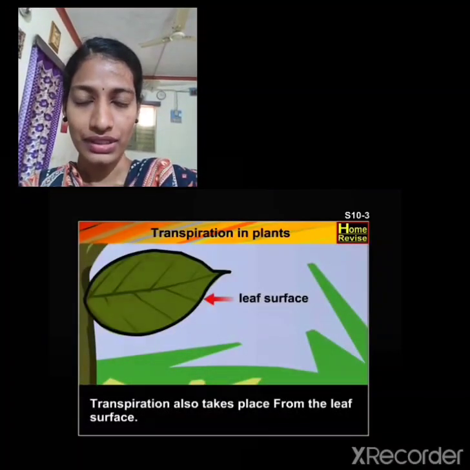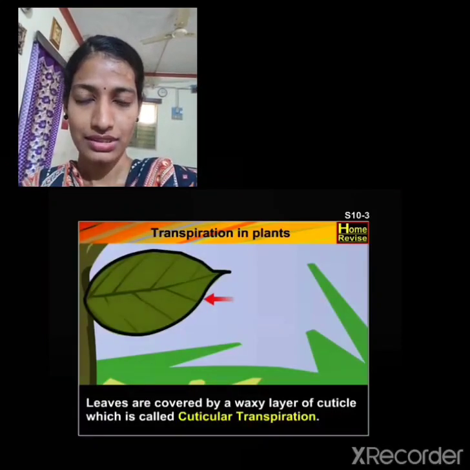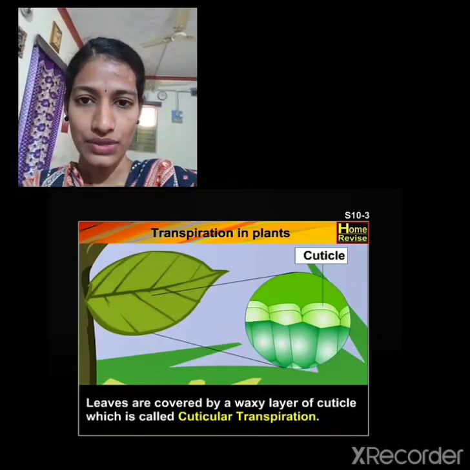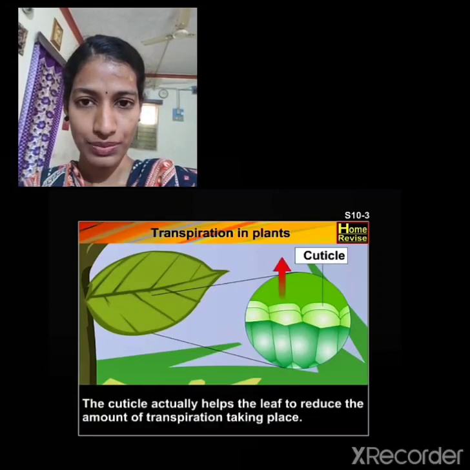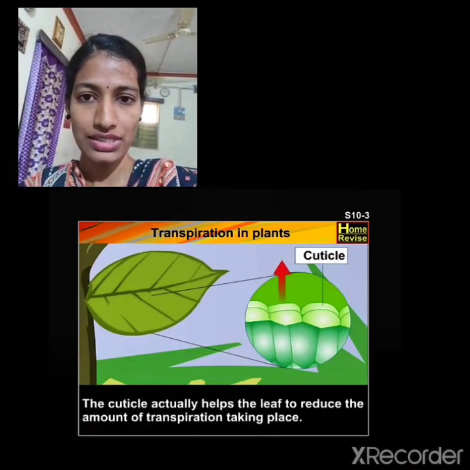And after the lenticular transpiration, we also have the cuticular transpiration, means the leaf surface has a thick wax layer called as the cuticle, and it also helps in the process of transpiration. And this process of transpiration, it is commonly called as cuticular transpiration.